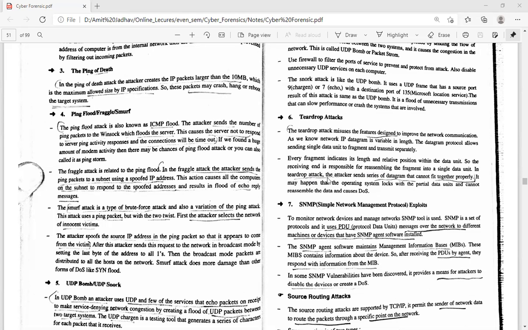In a teardrop attack, the attacker sends a series of datagrams that cannot fit together properly. It may happen that the operating system locks up with partial data units and cannot reassemble the data, which causes loss. So in teardrop attacks, the attackers send frames that overlap with each other, but after that they cannot be reassembled. So the user cannot get the proper data in this case, because the frames are not reassembled.